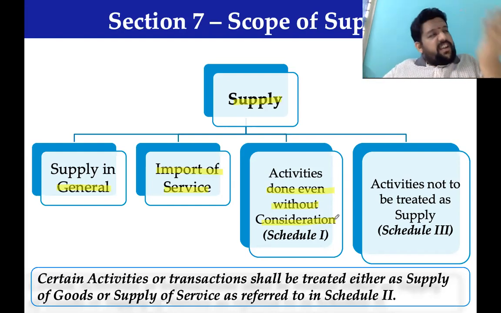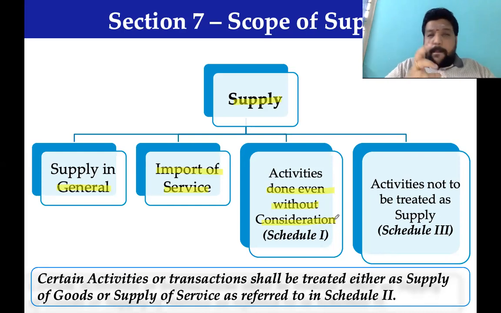Something which is generally not a supply, and something not covered by Schedule 1, cannot be brought into the supply definition. Supply is a taxable event. If there is a supply only, a levy of tax is possible. If there is no supply, there is no levy of tax. So supply is the trigger term, the taxable event.